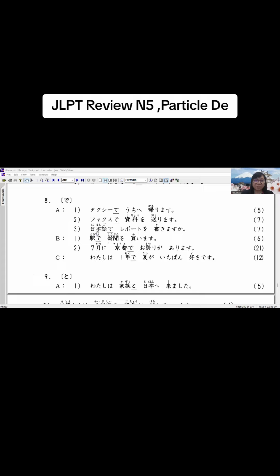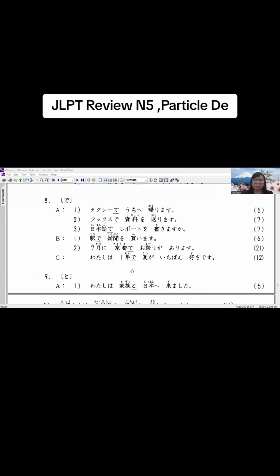Okay, next is language. De, for example, Nihongo de repooto o kakimasu. Okay? And then eki de, the place where you do or where occurs your verb. For example, eki de shimbun o kaimasu. Okay? Next, place de, for example, Kyoto de omatsuri ga arimasu.